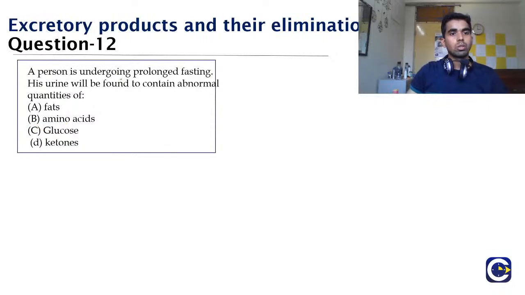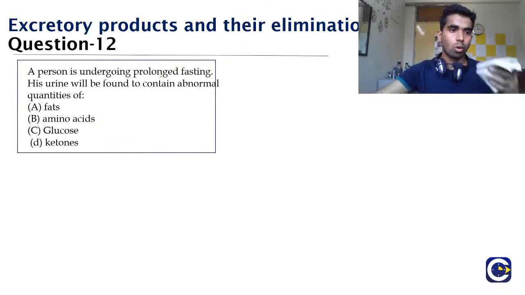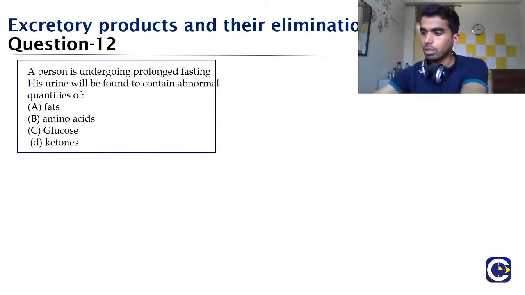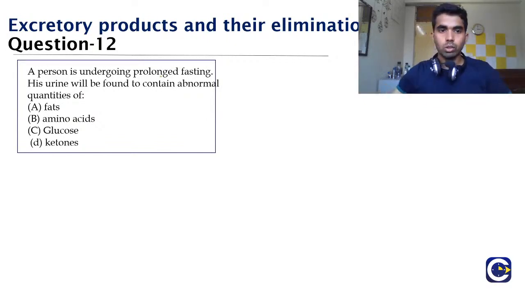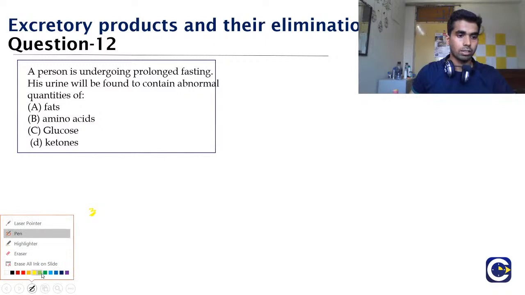A person is undergoing prolonged fasting and his urine will be found to contain abnormal quantities of option A, fat, option B, amino acids, option C, glucose, and option D, ketones. So whenever a person is going into fast, what is the first component that is utilized by the body? Yes, it is the carbohydrate. Carbohydrate is the first component that is utilized whenever you are fasting.